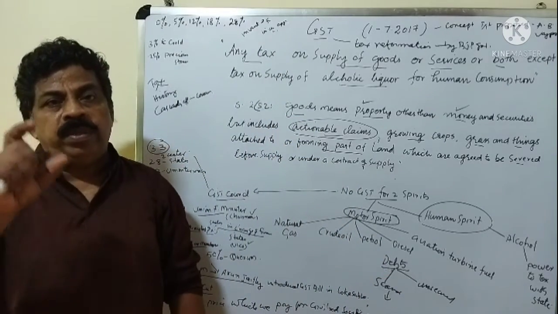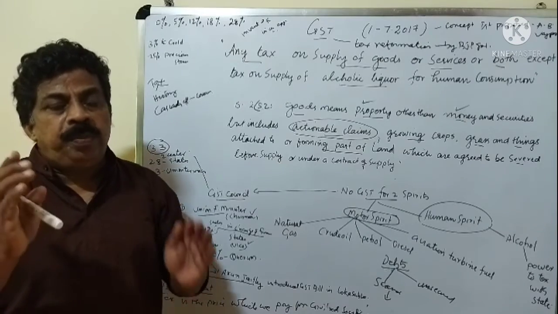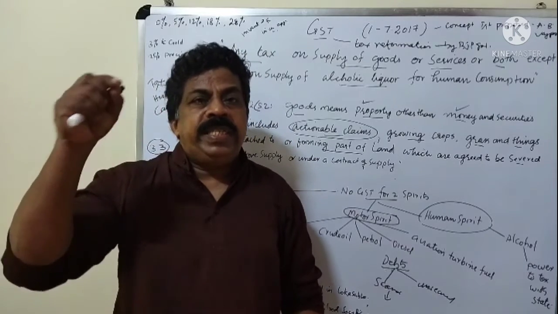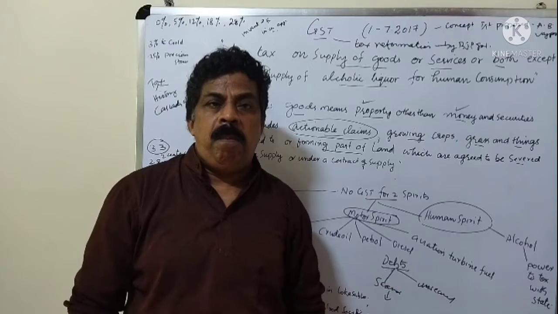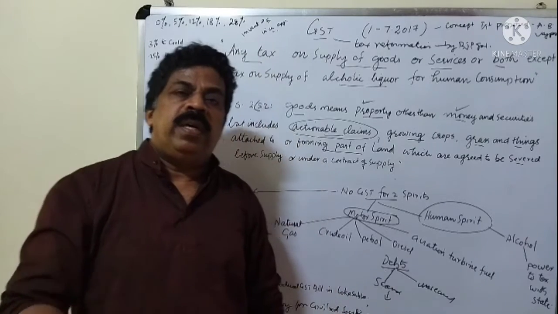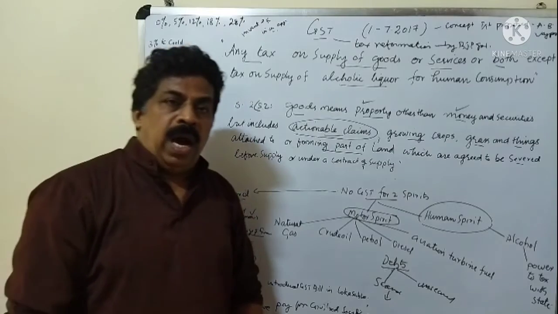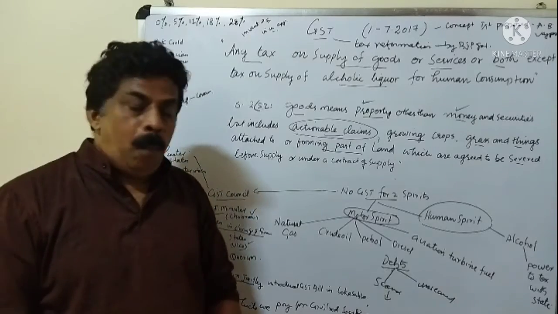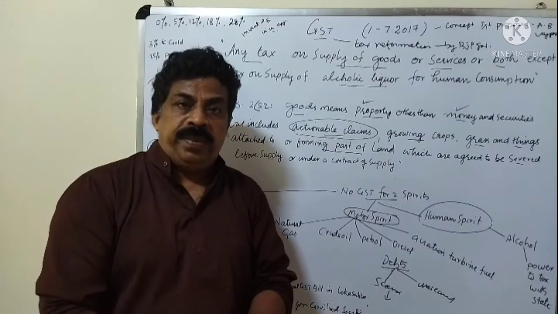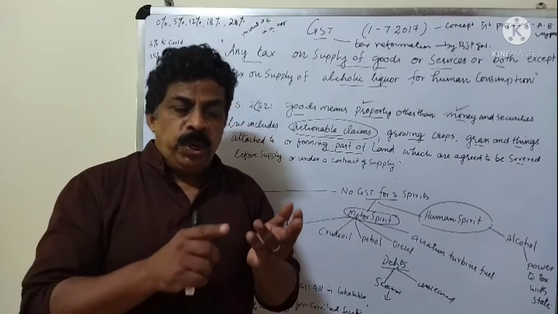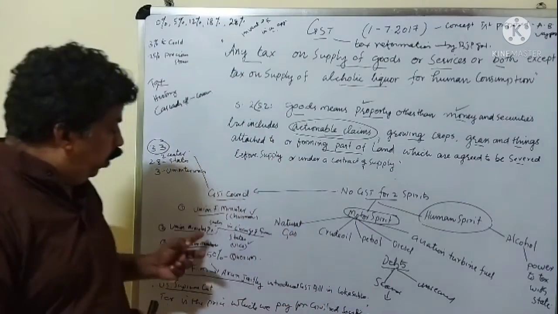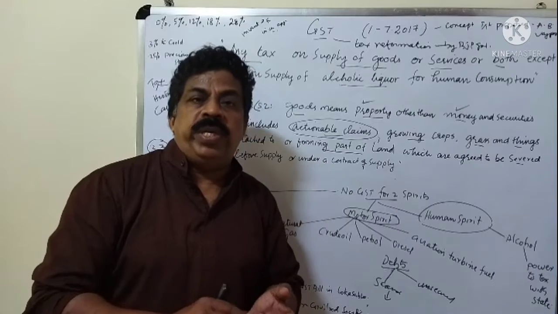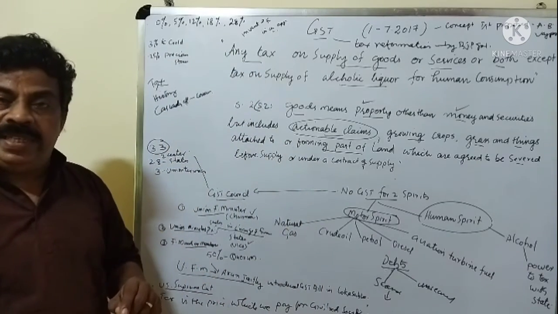GST Council is the supreme authority to change rates and to make laws in case of taxes, especially GST. There is a GST Council including 33 members. Who is the chairman of this GST Council? That is our Union Finance Minister, Arun Jaitley, who introduced the GST bill in the Lok Sabha. Then the Union Minister of State in charge of Finance is the Vice Chairman, and there are 28 states.